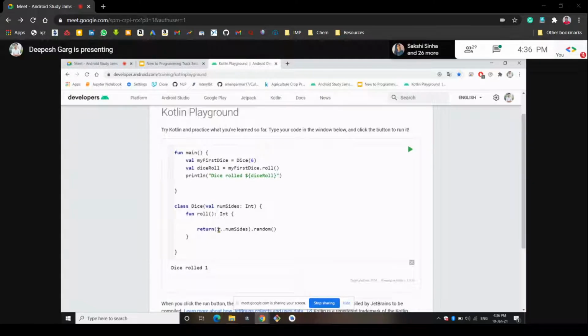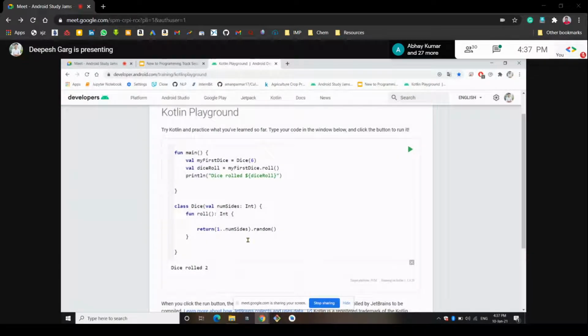So any random number will be generated through this return statement, because we have added this keyword called random. You can see here the dice rolled 1. So it is all random and not predictable. The machine can generate any random number from the 1 to 6 range. So that's the logic behind creating the dice. This code we will be using in Android Studio. We can run this again to check one more time. You can see dice rolled 2 here. So we can get any number from 1 to 6.